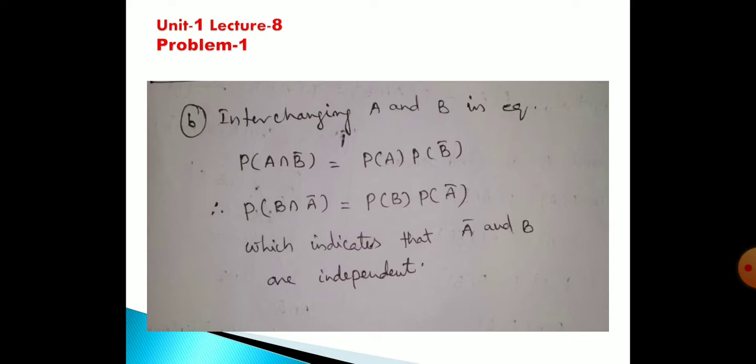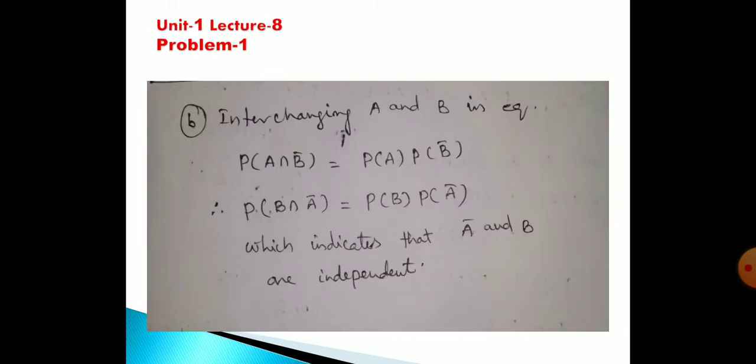This is problem A. Now B. What is B? You see here, A bar and B are independent. We have to show that. Here we have A and B bar, and here A bar and B, so I want to interchange. Interchanging A and B in the equation, we get probability of A intersection B bar is equal to probability of A times probability of B bar. Therefore, probability of B intersection A bar is equal to probability of B times probability of A bar. I am interchanging, which indicates that A bar and B are independent.